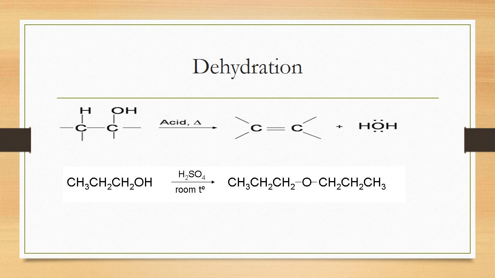Right here, when you react the primary alcohol in the presence of concentrated sulfuric acid, water is removed and alkene is formed. Water is removed and the alkene is formed. This is the very easy way to describe the dehydration. If you are going to do the dehydration in the case of primary, secondary and tertiary alcohols, the conditions are going to change.